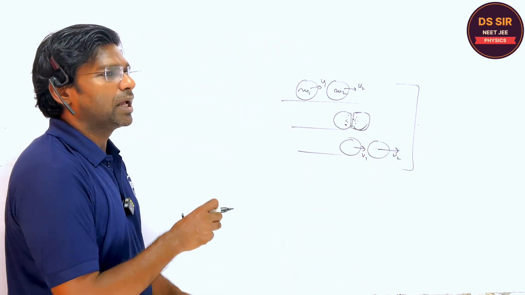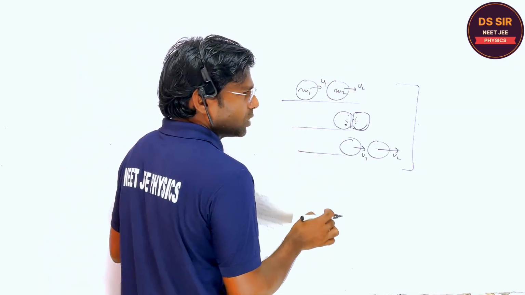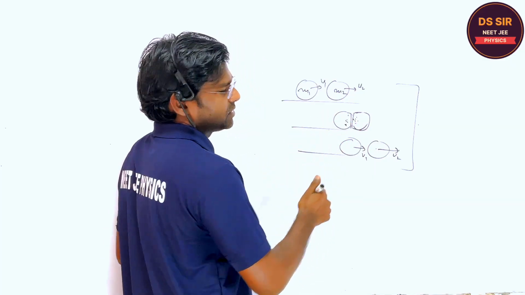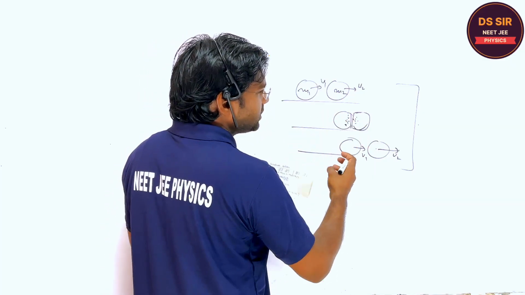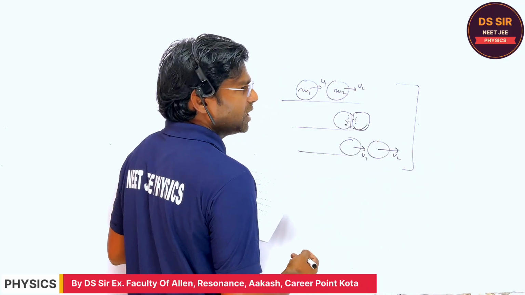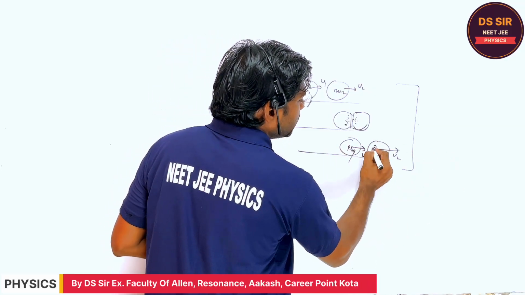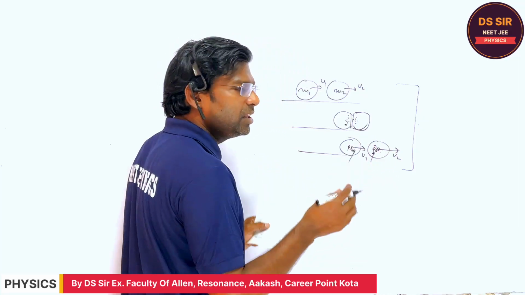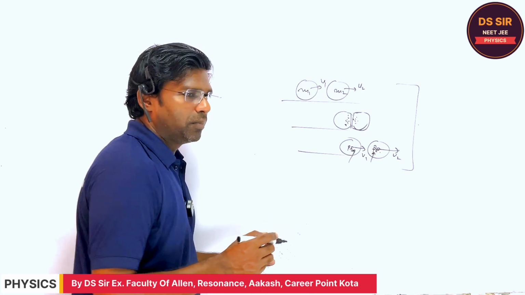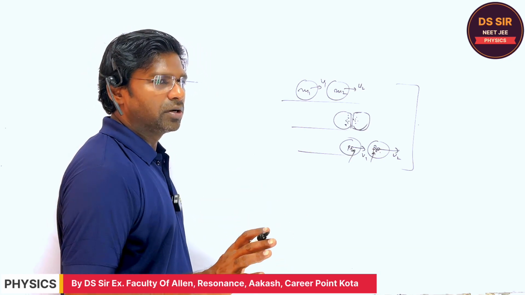But sometimes, before collision, if u1 and u2 are the velocities, and when they collide, deformation takes place, and after that the reformation, when the reformation takes place, some potential energy is stored inside the bodies, and therefore there is a loss of kinetic energy, and this type of collision is called the inelastic collision. Are you getting or not?